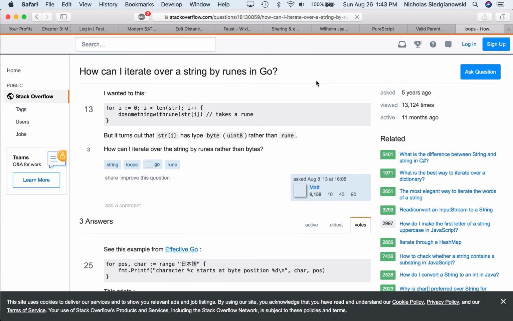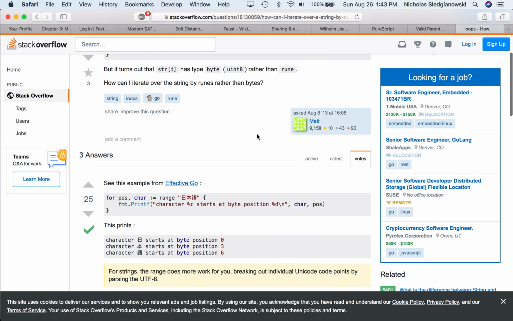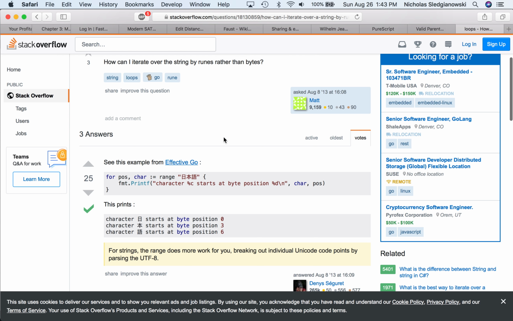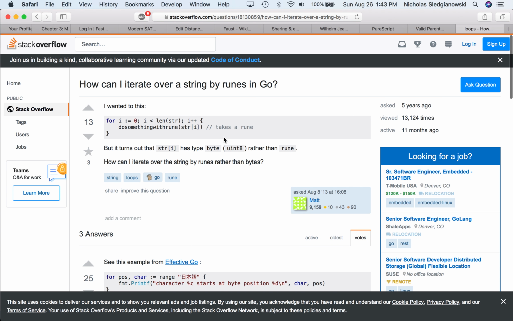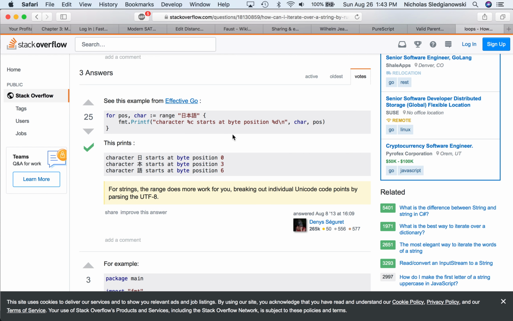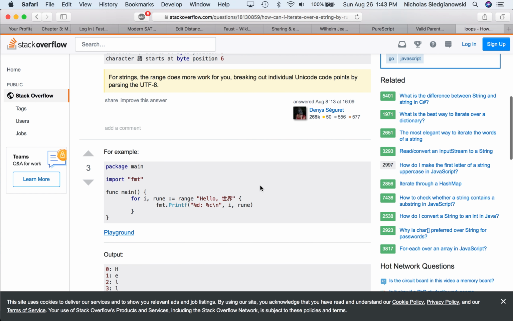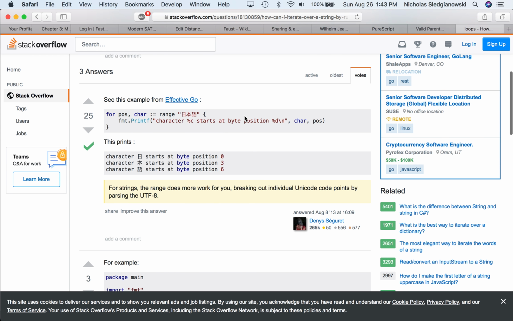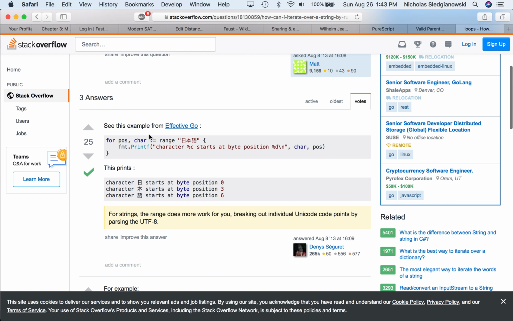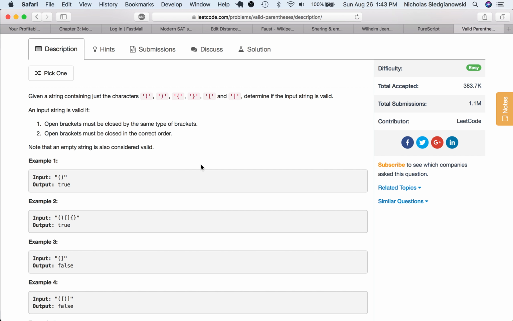So hopefully we don't have to go by rune, because that's kind of a pain. I don't want to do it by runes though. Maybe I do want runes. I think I may actually want runes. Strings in Go are Unicode, or UTF-8. So I'm just doing the range of it. For position, character, it's the range. Character is just a variable, so I can just do the range of the word.